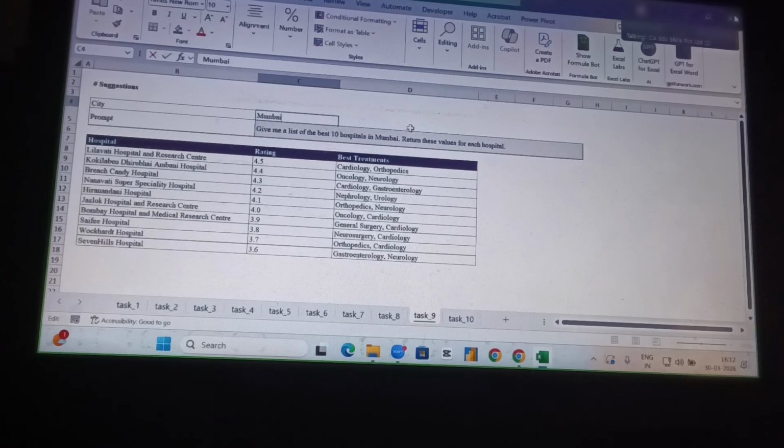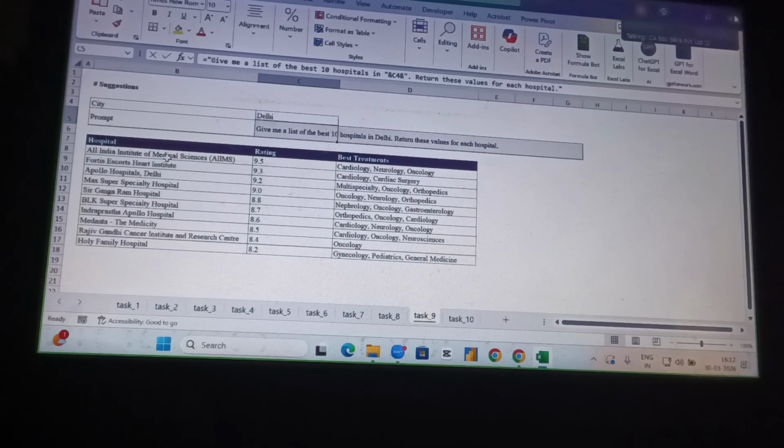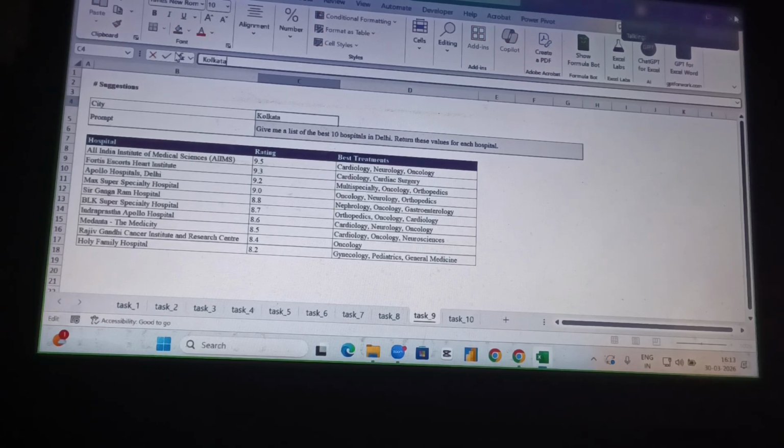Now change the name, let's say Delhi, and it will change as per my requirements. Automatically, right now for Delhi, All India Institute of Medical Sciences has a rating of 9.5, with cardiology, neurology and oncology. If I go to Kolkata, let's see the result. Look at that: Apollo Hospitals, rating 4.5, Fortis, AMRI, Belle Vue, and so on.